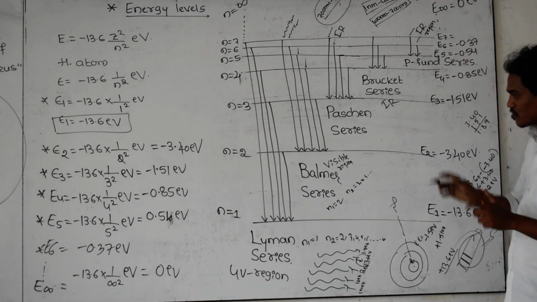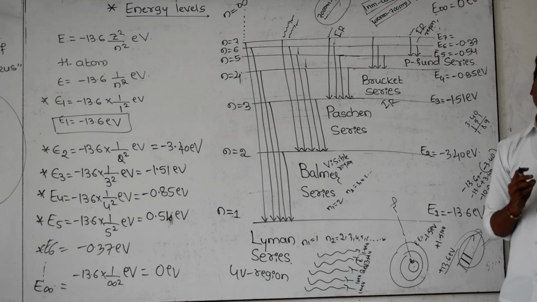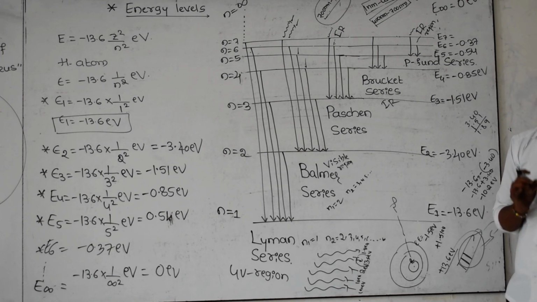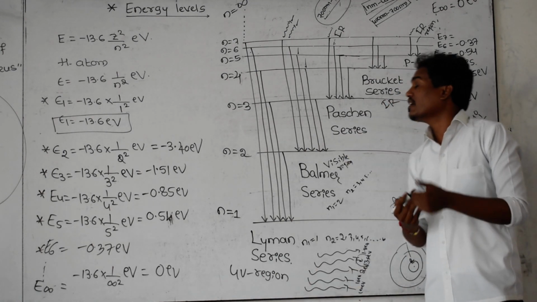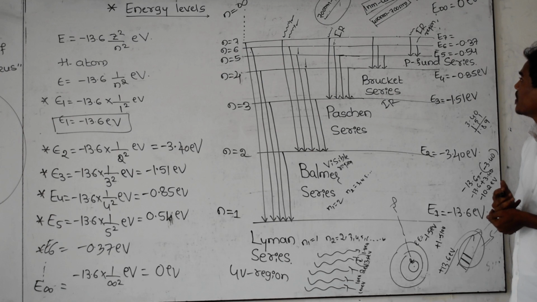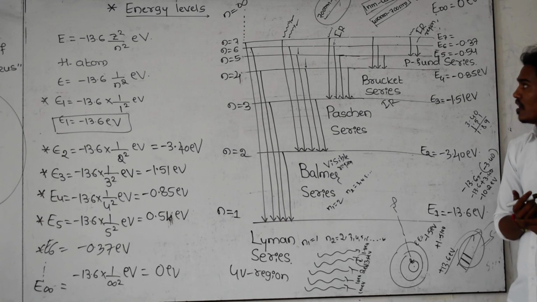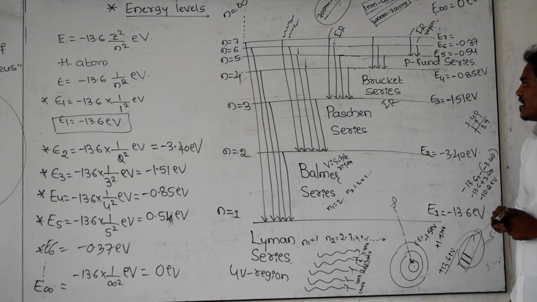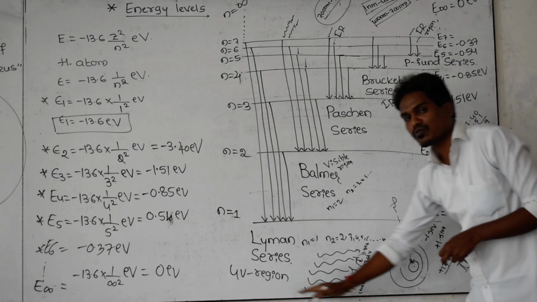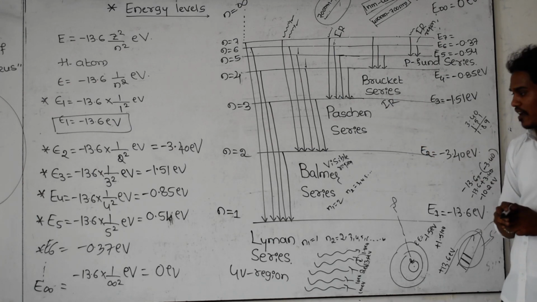That's why this is a 1 mark question. They are asking a direct question: the Lyman series belongs to which region of the electromagnetic spectrum? You have to write the answer as UV region. Or if they ask which region of the electromagnetic spectrum the Pfund series lies in, then you need to write IR. It is very easy to remember: the first one is UV, the second one is visible, and these three are IR.